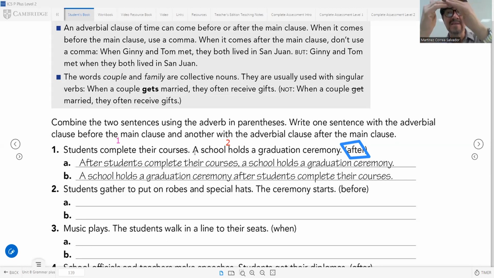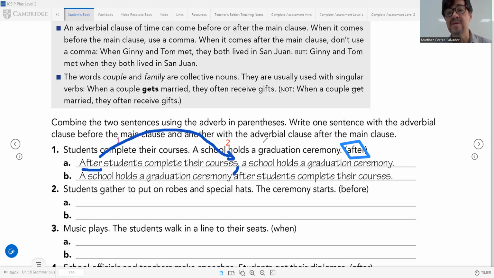You have to connect the sentences using the adverb after. When you start with the adverb, you need a comma. "After students complete their courses, a school holds a graduation ceremony."